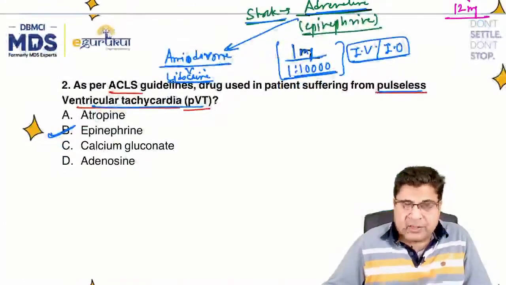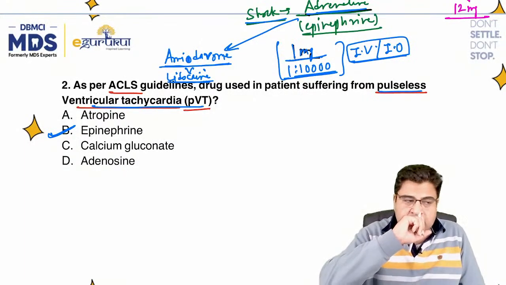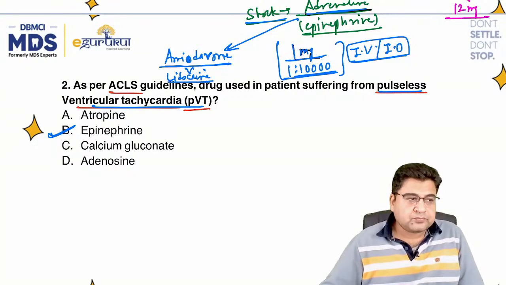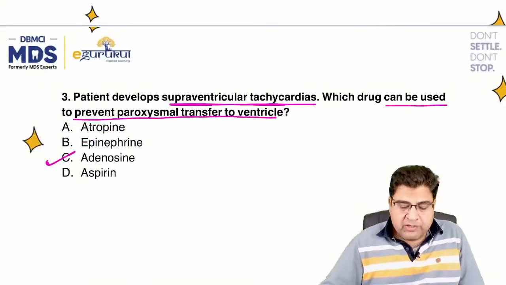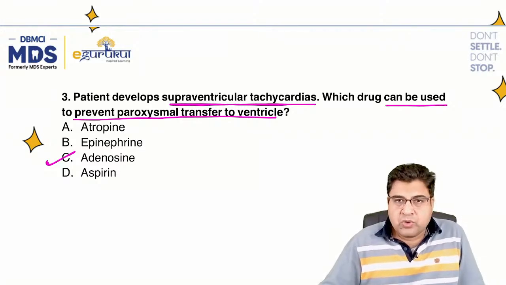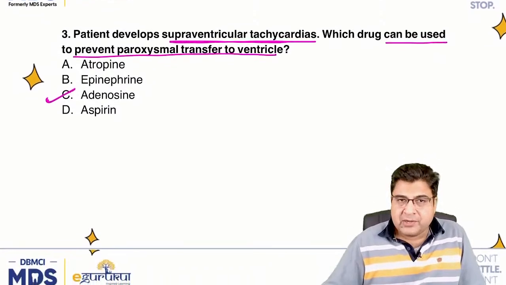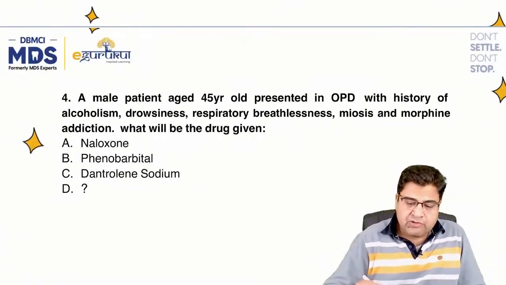Second is, according to the ACLS guidelines, which is the best medicine for pulseless ventricular tachycardia? Answer was epinephrine, right? Now the third question is, patient develops supraventricular tachycardia. So which drug can be used to prevent the paroxysmal transfer to the ventricle? The answer was adenosine.